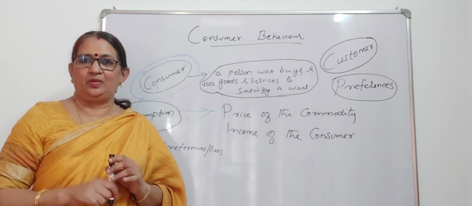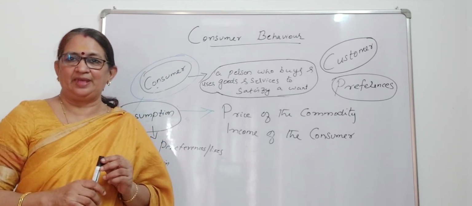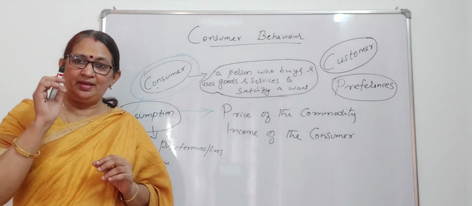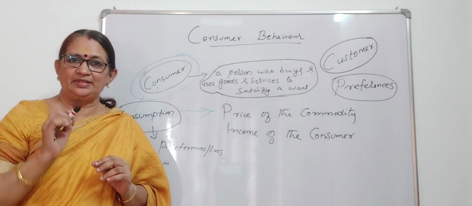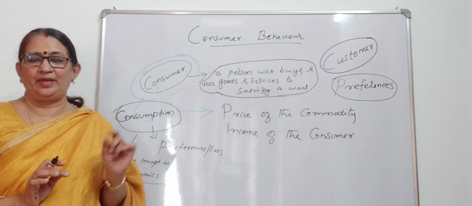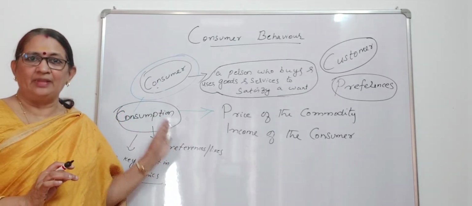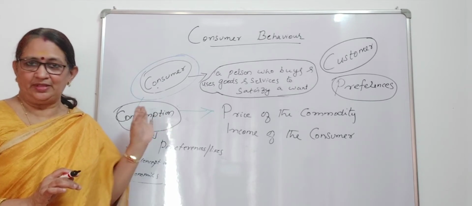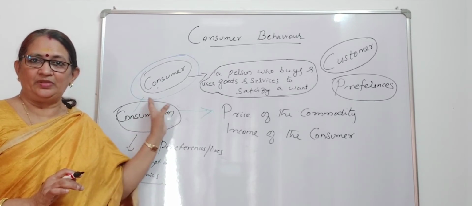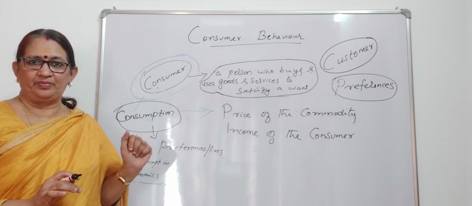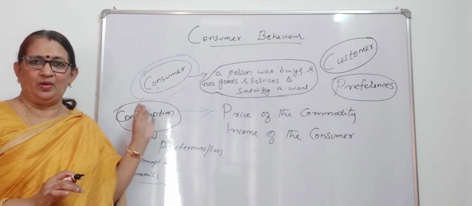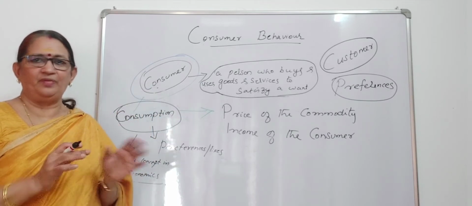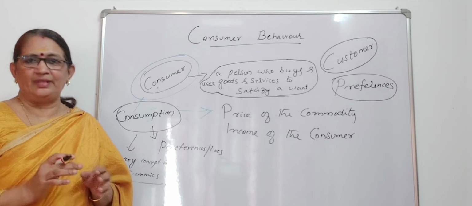And the person who consumes that commodity is a consumer. So the use of goods and services to satisfy a want is called consumption. The person who is buying the goods and services to satisfy the want, he or she is the consumer. There are millions of consumers all over the world. Daily, every moment, consumption is going on of different types and varieties of commodities.